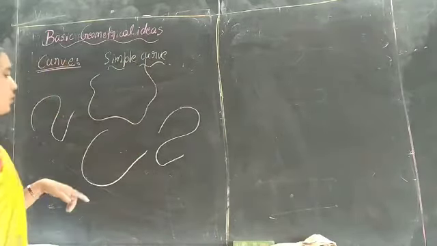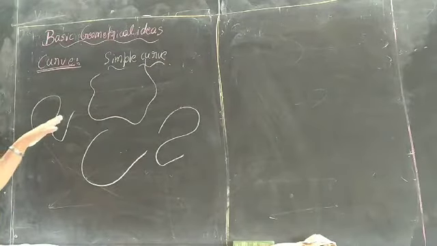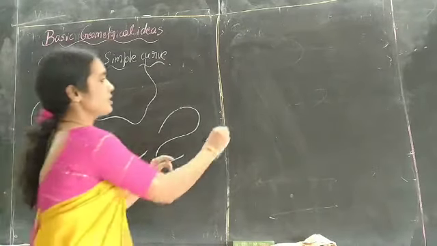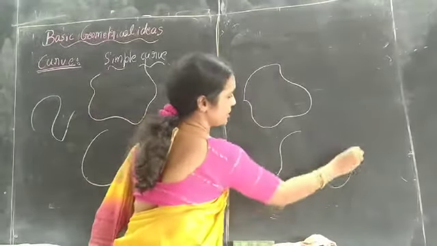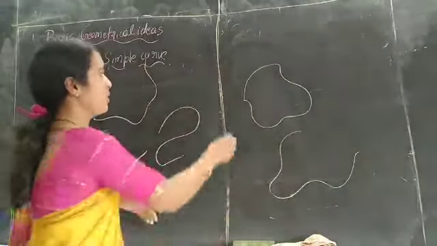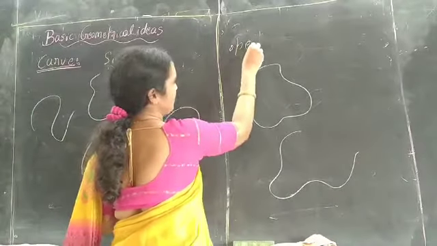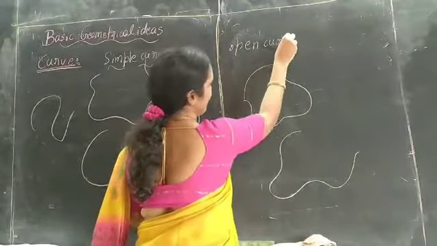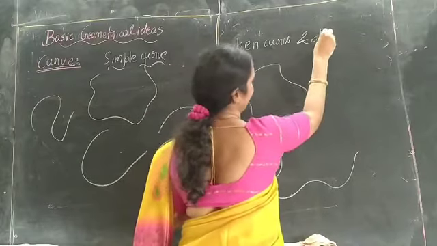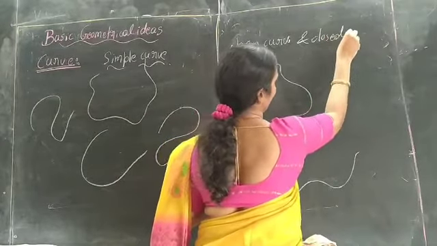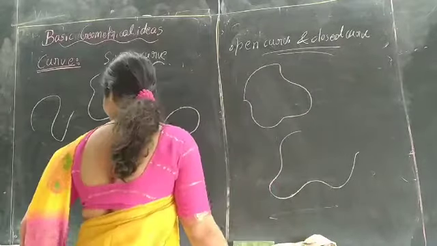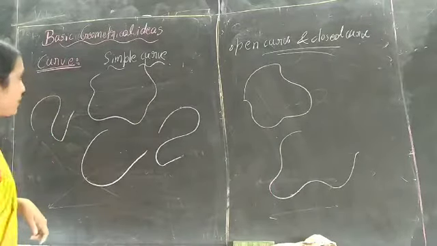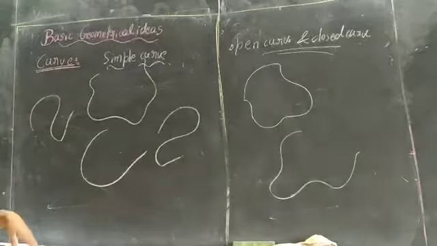Is it an open curve or a closed curve? This is a closed curve. Open curve means it is open, like this. This is an open curve. So this is about the curve: open curve and closed curve.